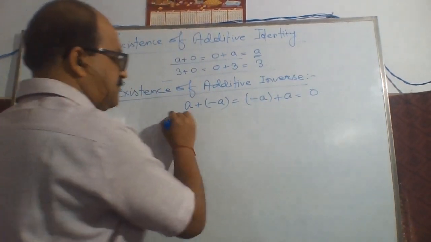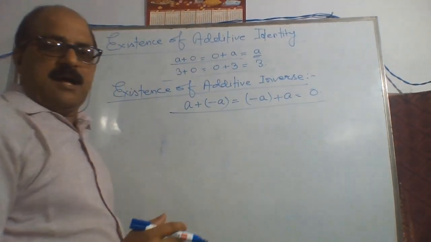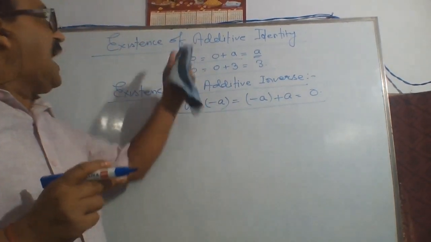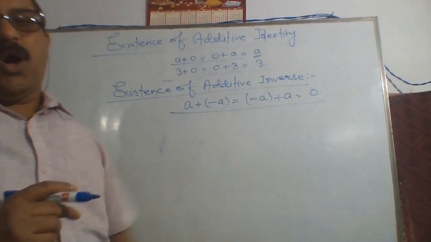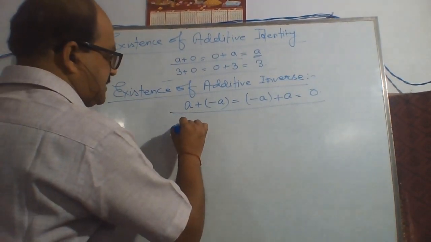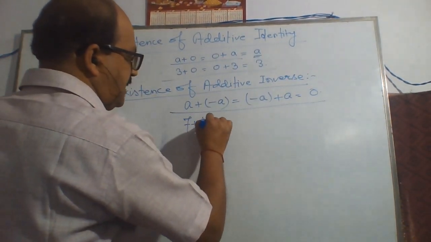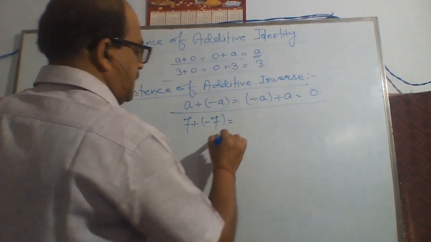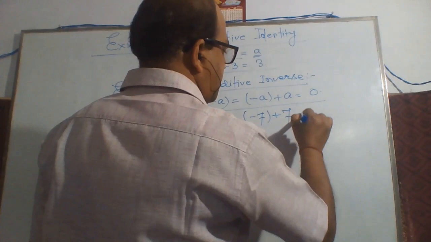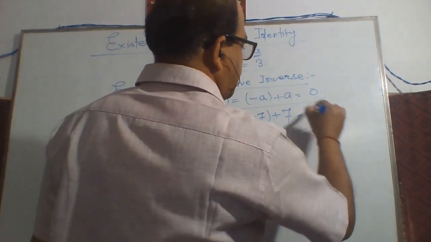Here 7 plus minus 7 is equal to minus 7 plus 7. We get 0.